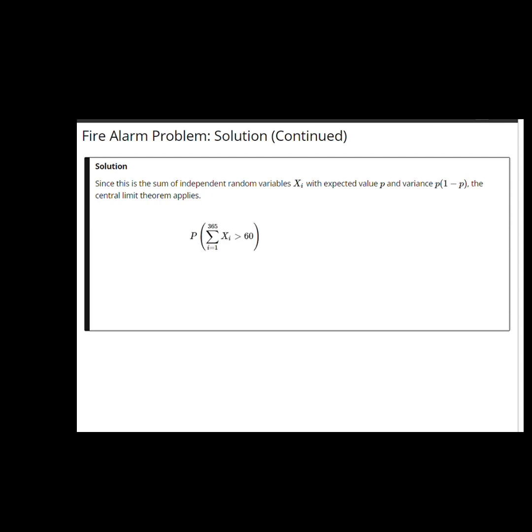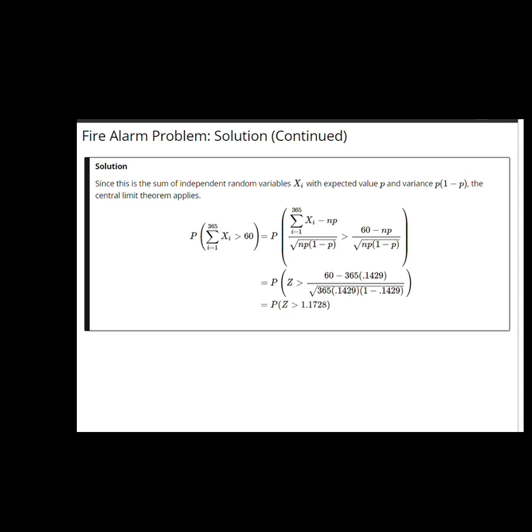To calculate the probability the sum of Xi is bigger than 60, we standardize, subtract off the mean, n in this case 365, times p, and divide by its standard deviation, the square root of n times p times 1 minus p. We do that on both sides, and we end up with the probability that a standard normal exceeds 60 minus 365 times 0.1429, divided by the square root of 365 times 0.1429 times 1 minus 0.1429. That's the probability that a standard normal is bigger than 1.1728. And looking this up in the normal table, we discover that probability is 0.1204.